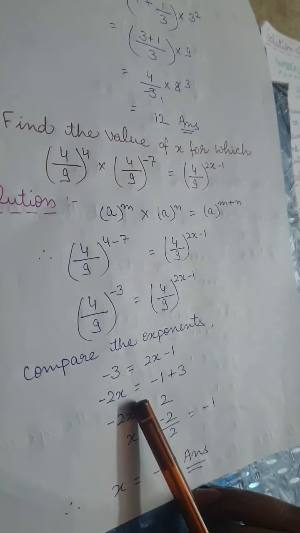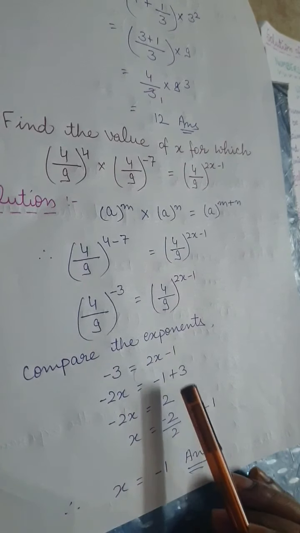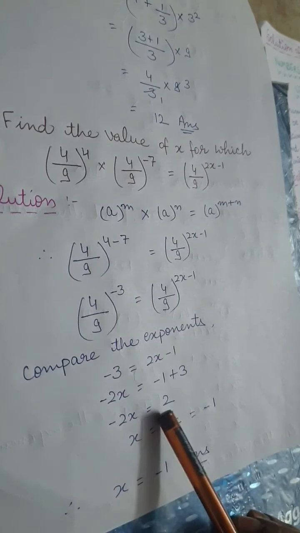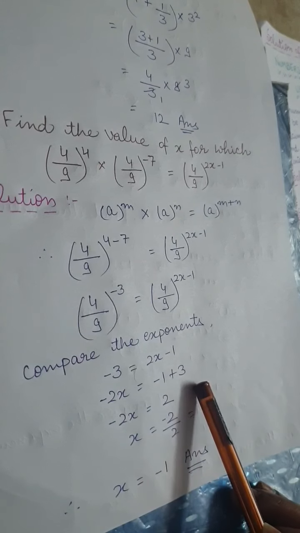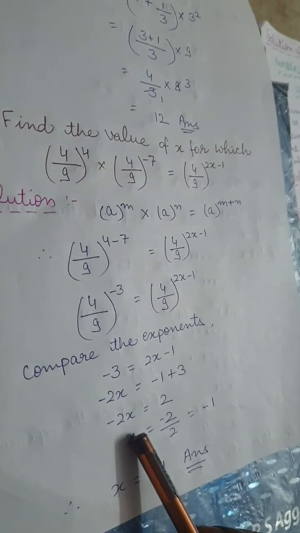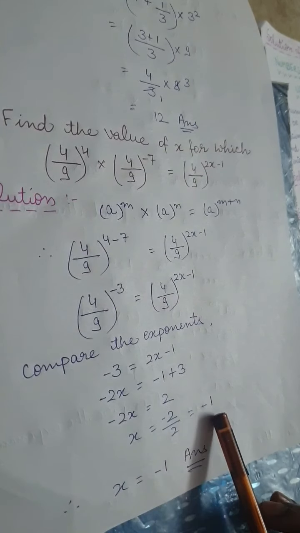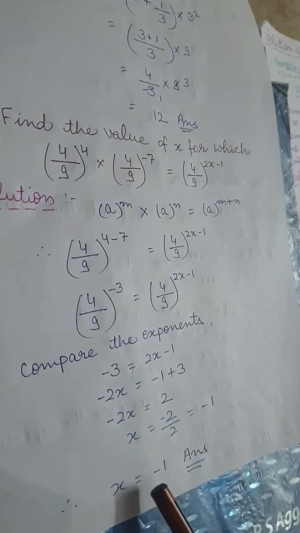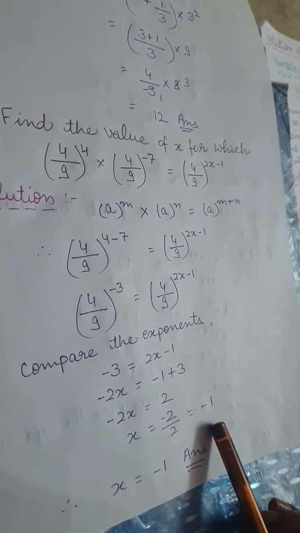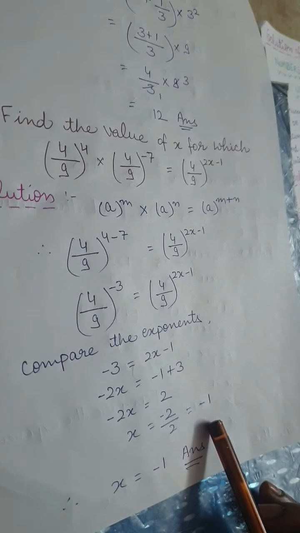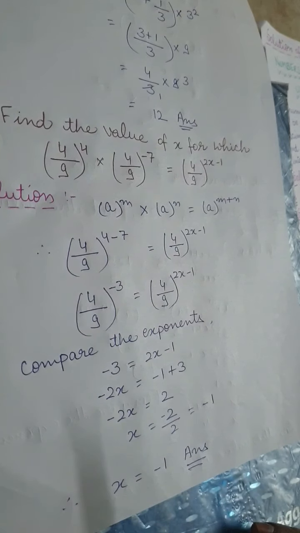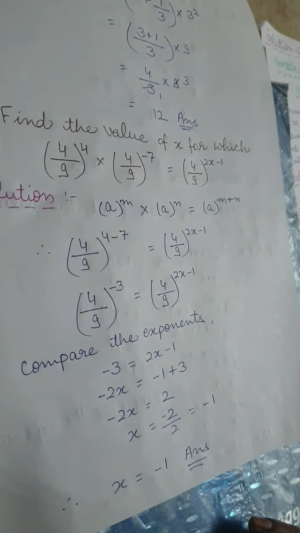By transposition we will solve it. Minus 2x is equal to minus 1 plus 3, that is minus 2x is equal to 2. So x is equal to minus 1. So what is your answer? Your answer is minus 1. Fine. I think all the sums are clear now and you can easily solve all of the sums.